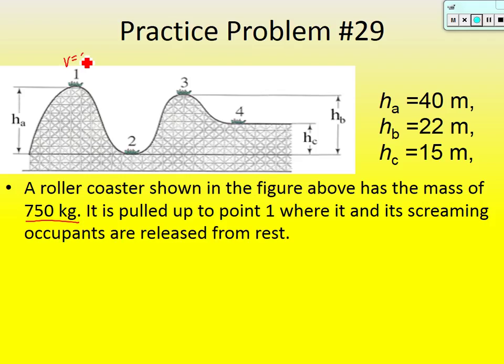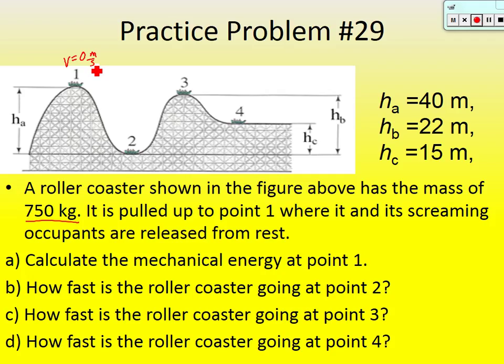So it's going 0 in terms of its velocity at point 1. What I would like you guys to do on your own this time is answer part A, B, C, and D. Again, please try it on your own. If you're watching the video, hit pause and complete this one on your own.